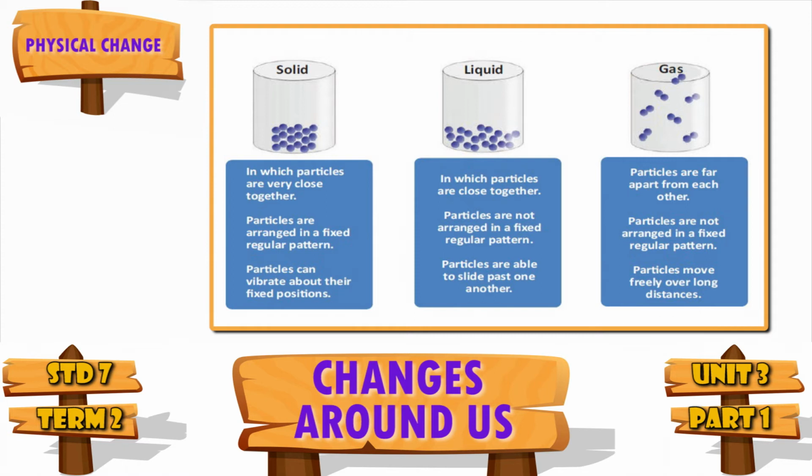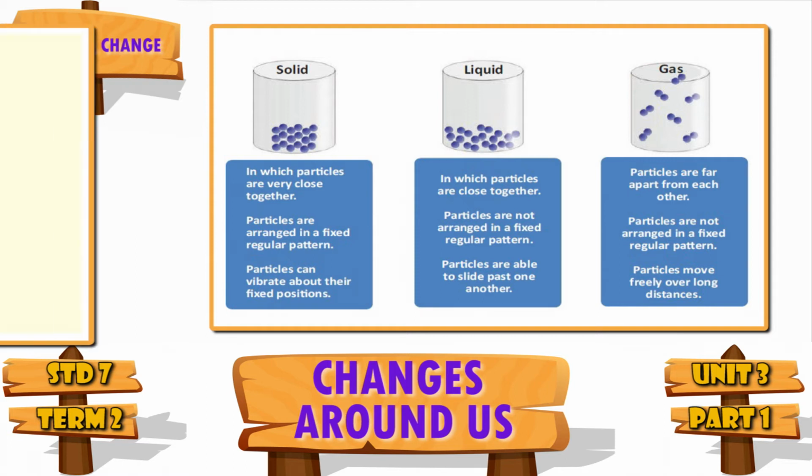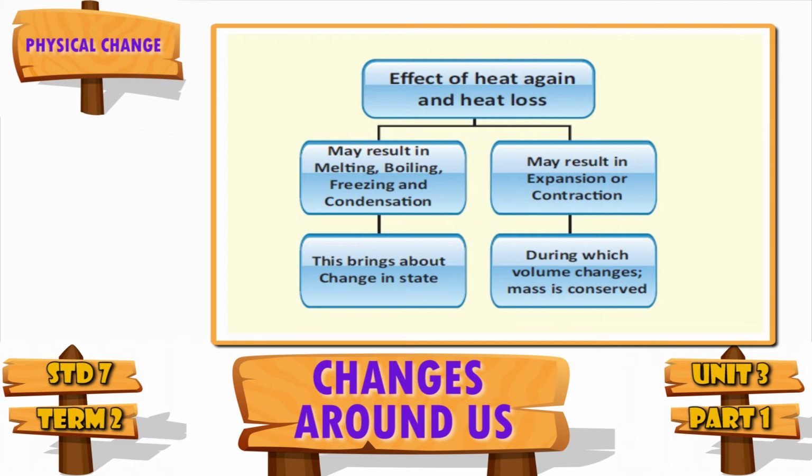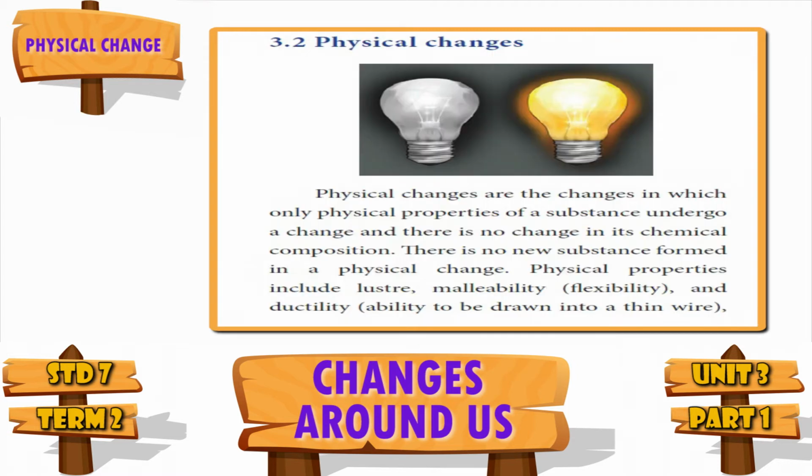But in both cases, when we increase the temperature, expansion happens. When we decrease the temperature, contraction happens. So melting, boiling and freezing are all changes of state only. All these changes are physical changes. So let us now see some physical changes and the reason why they are simply physical changes. In physical changes, only the physical property changes, but the chemical property remains the same.